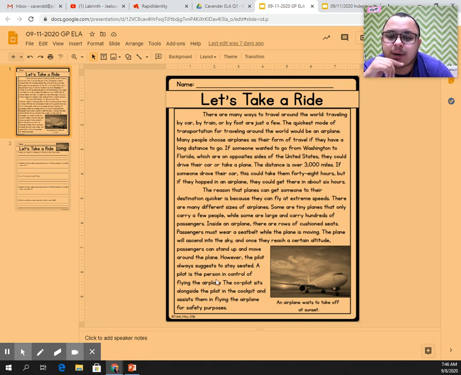A pilot is the person in control of flying the plane. The co-pilot sits alongside the pilot in the cockpit and assists them in flying the airplane for safety purposes. This picture is a picture of an airplane that is waiting to take off at sunset.